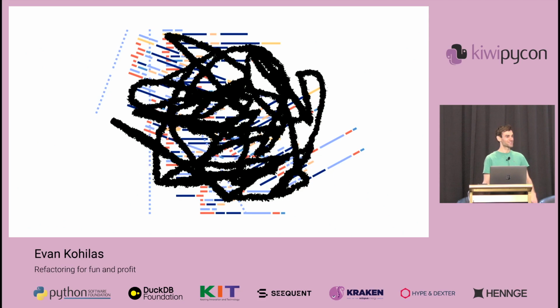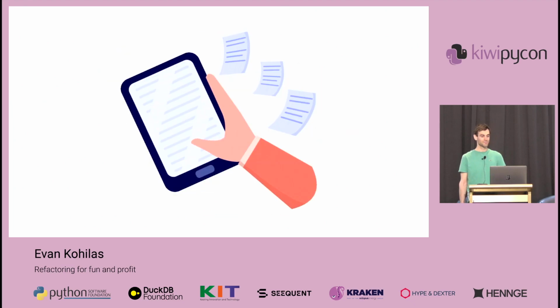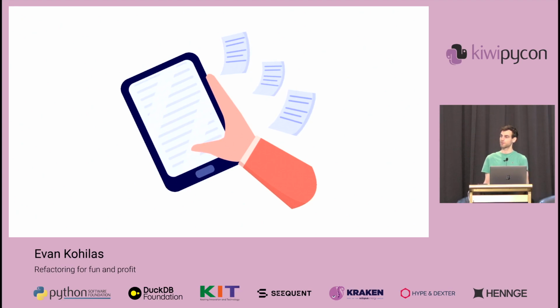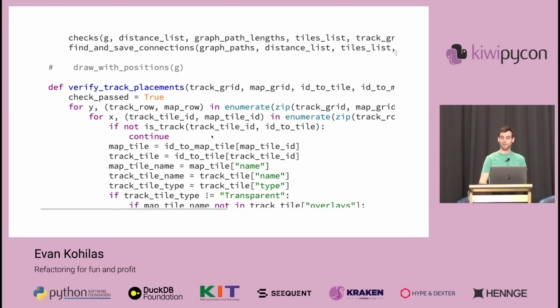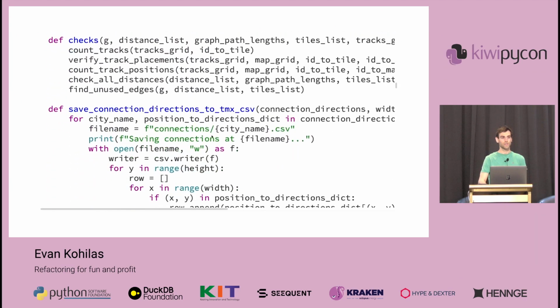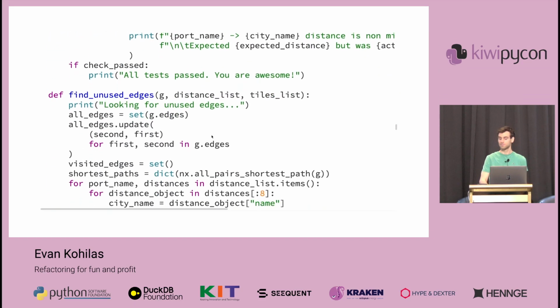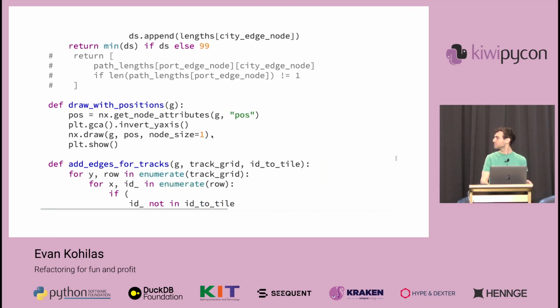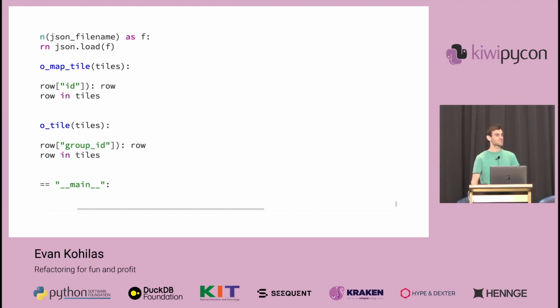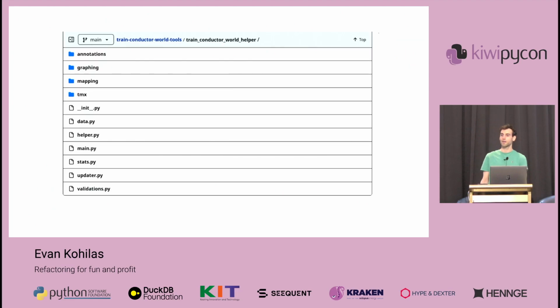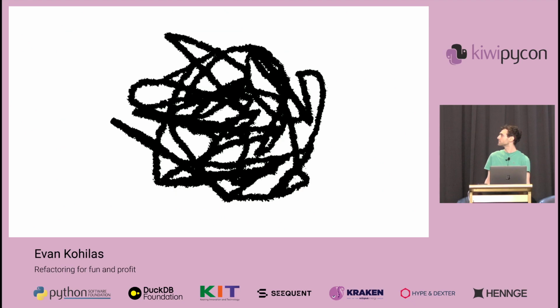No, I won't get you to read the entire code because you don't have to. In the same way that we can often just skim an entire article to get an idea of what it's about, like if we skim through this code, could we say that we have a reasonable idea of what it does, where to start, what's important, how it works, what it's made of? Quite long. Yeah. I know that my answer to that is no. But when I look at where I'm at now, I can very easily hazard that the project has something to do with graphs and annotations and stats and validations.